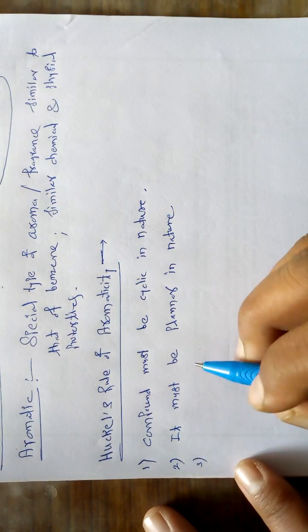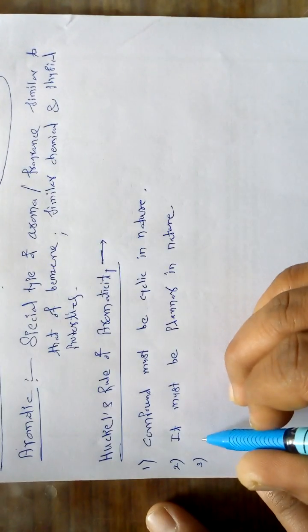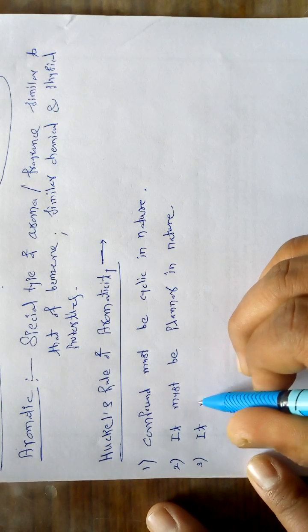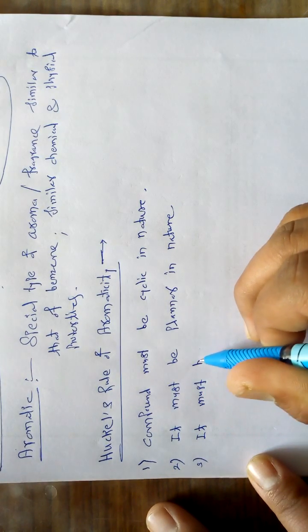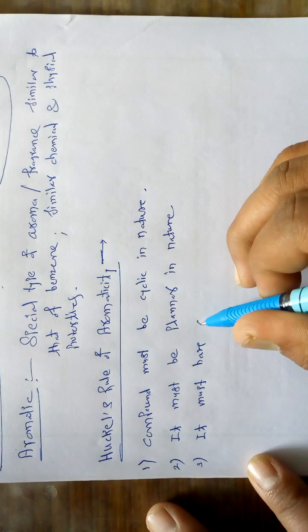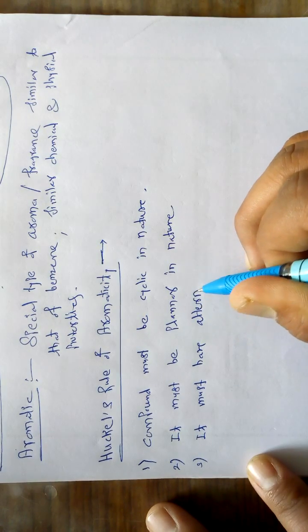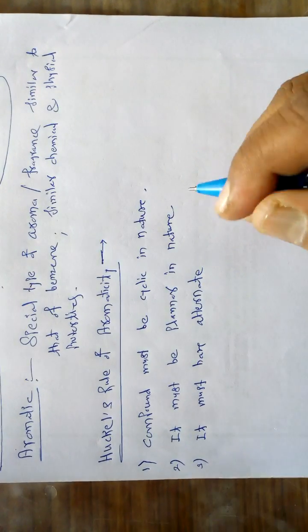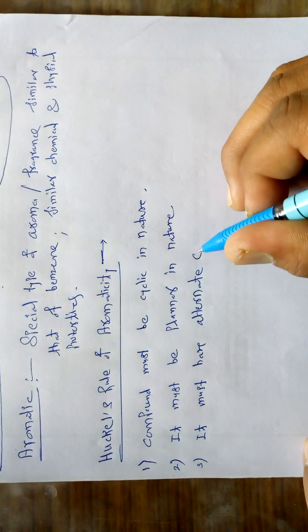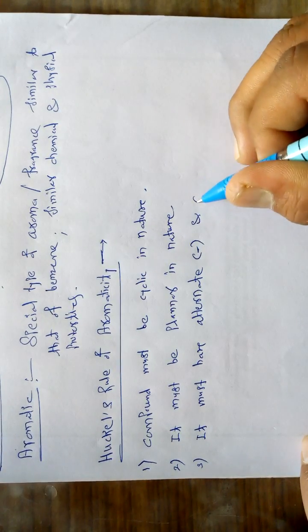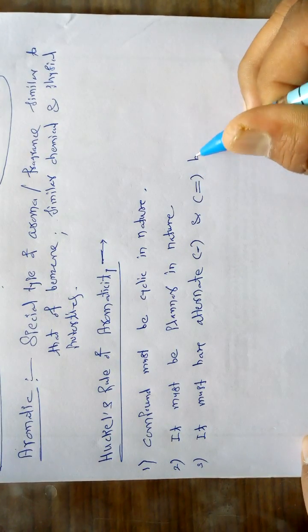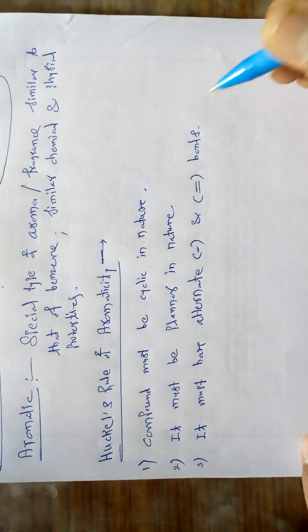The third important rule is that it must have alternate single and double bonds.